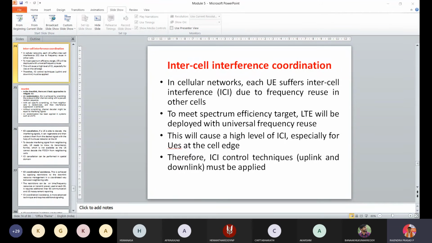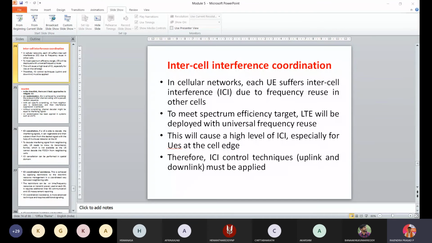So the HII indicator is nothing but your high interference indicator, which is used for the cell, because the cell adjusts based on where it is present, how much it covers, and for how many devices it can serve. So these are all things indicated by this high interference indicator. Neighboring cells may then take this information into consideration when scheduling their own users to avoid high interference.